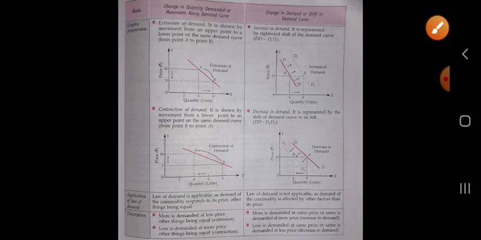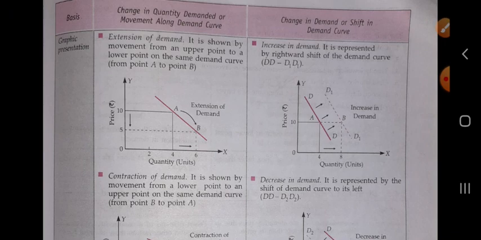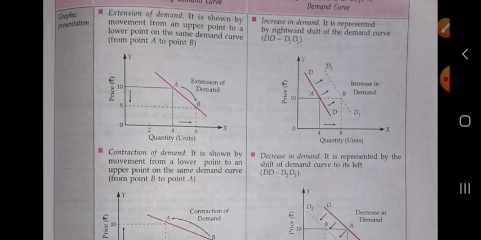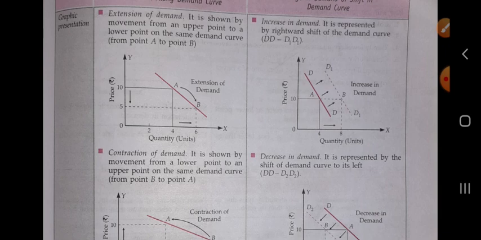Now next, we will show through the diagram, that is, the graphical representation of the extension of demand, contraction of demand, increase in demand and decrease in demand. Extension of demand is shown by the movement from the upper point to the lower point. In the case of extension, the point moves from upper to lower, but along the same demand curve.